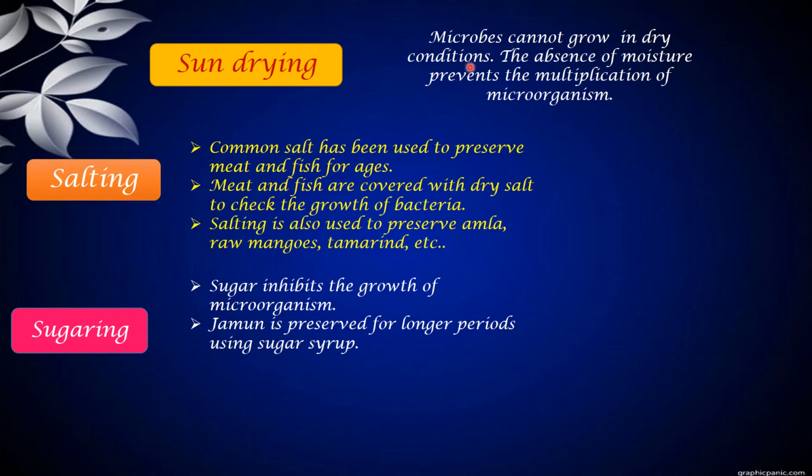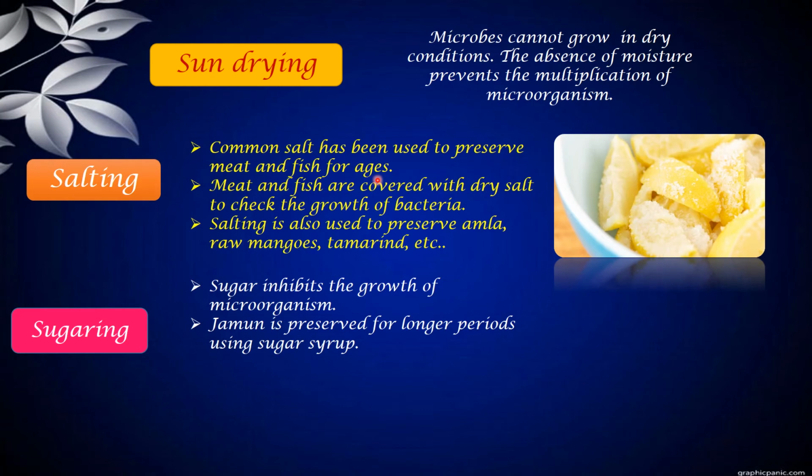The next method is like salting. So how does the salt help in preservation of food? Common salt has been used to preserve meat and fishes for ages. In certain cultures, they will also add a large amount of salt and dry it up. They use the dry meat powder.